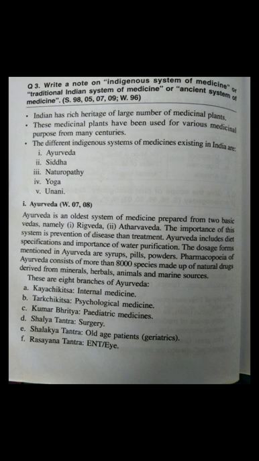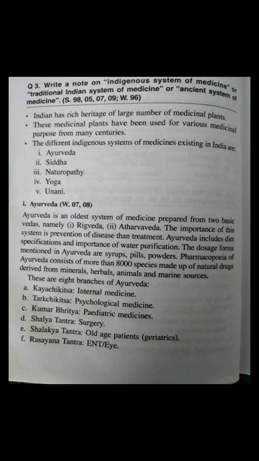Now first is Ayurveda. Ayurveda is the oldest system of medicine, prepared from two basic Vedas, namely first is the Rigveda and second is the Atharvaveda. Okay, the importance of this system is prevention of disease, then treatment. Then Ayurveda includes diet specification and the importance of water purification.